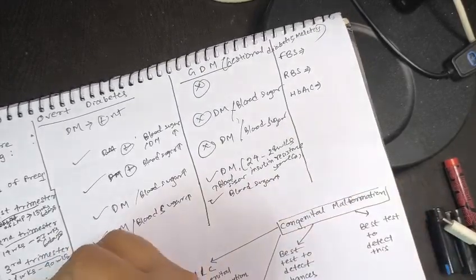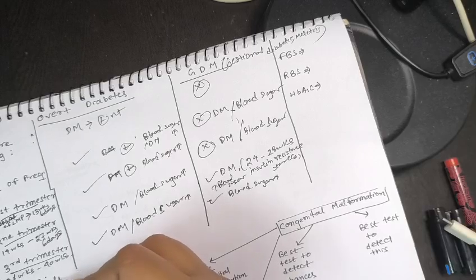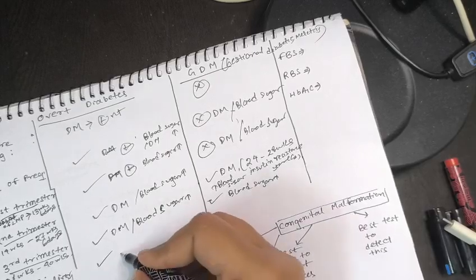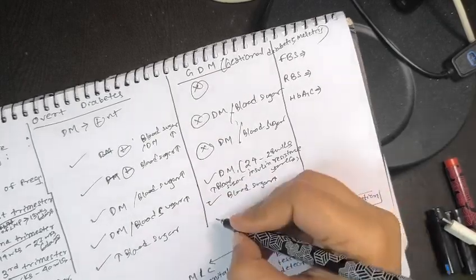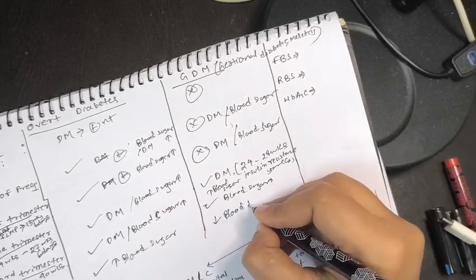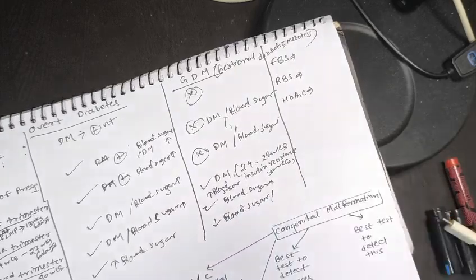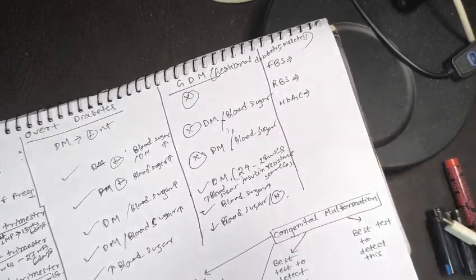But after delivery, what happens? After delivery, in overt diabetes the blood sugar will still be raised. But in case of gestational diabetes mellitus, the blood sugar will decrease or start to come to a normal range, you can say.